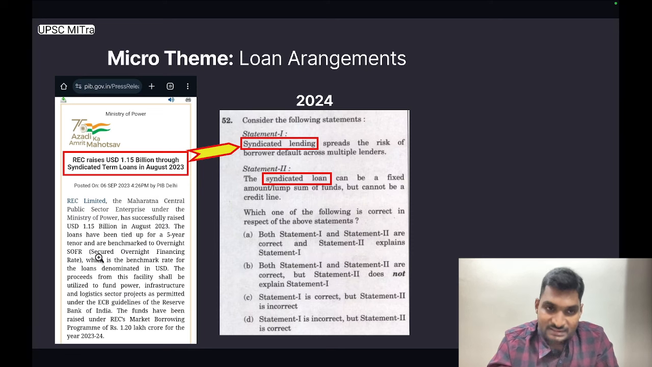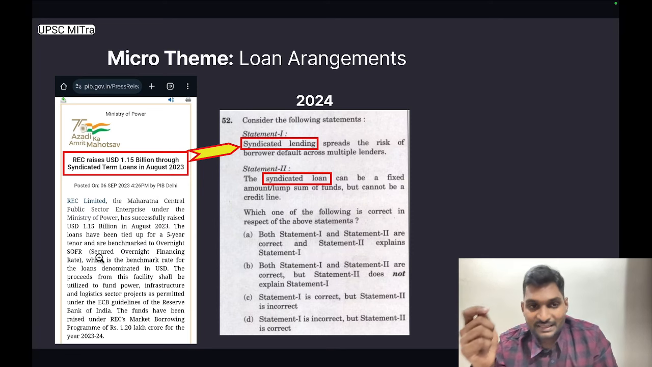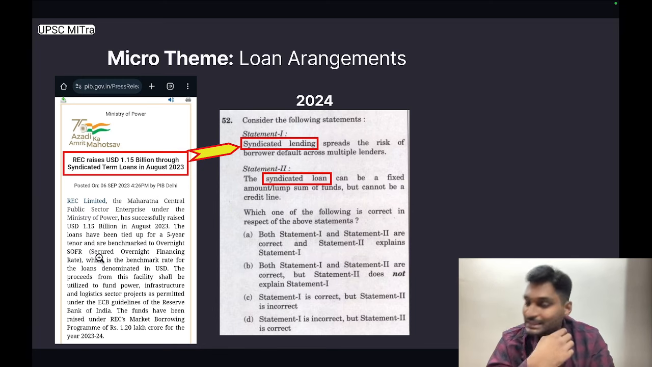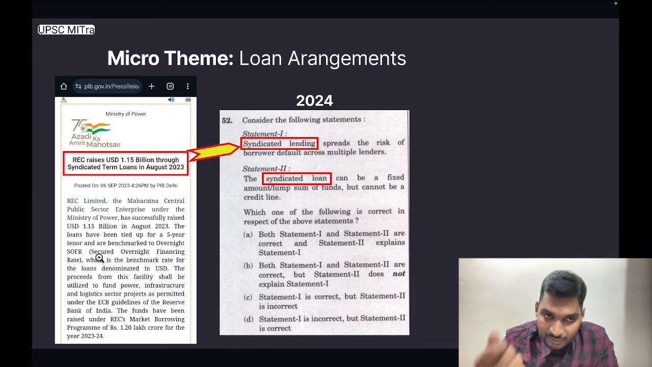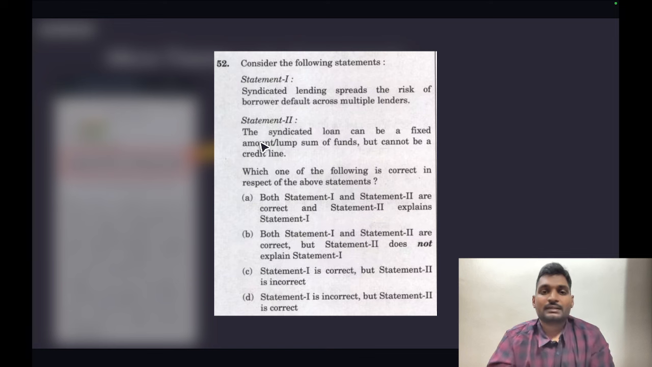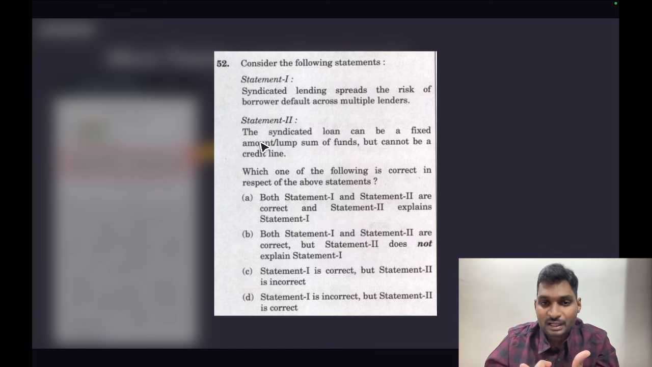Now in this press release, it just mentions syndicated term loans, but it does not mention what syndicated term loan means, what are its implications, and how is it defined. So the way UPSC framed this question, statement 1, syndicated lending spreads the risk of borrower default across multiple lenders. Statement 2, the syndicated loan can be a fixed amount or lump sum of funds but cannot be a credit line.